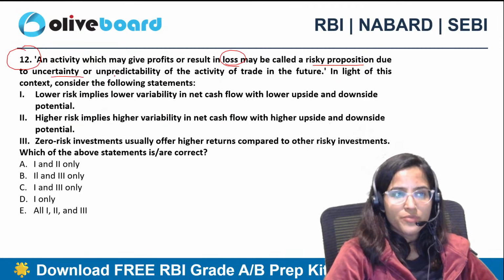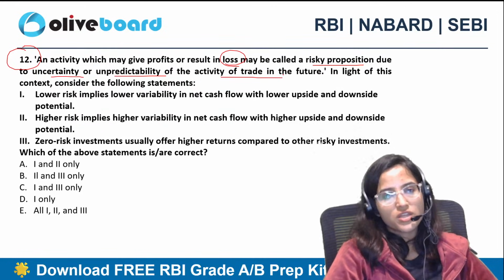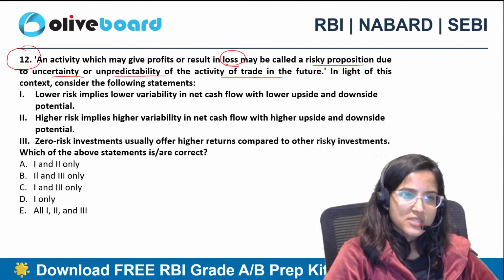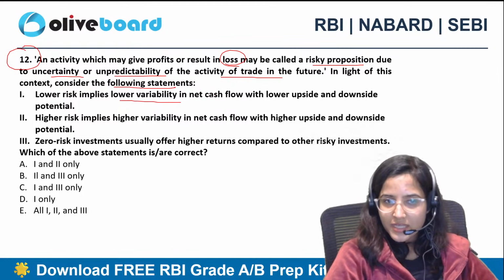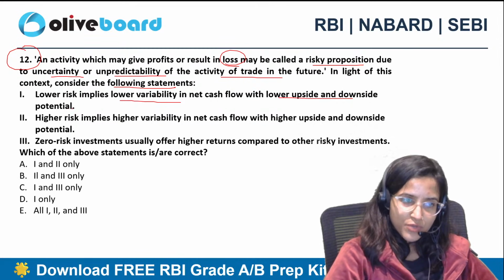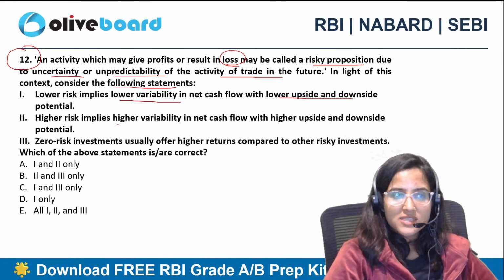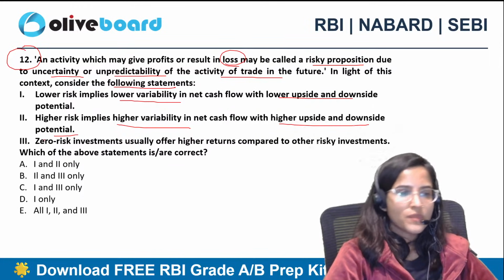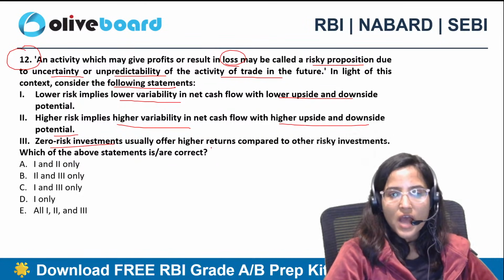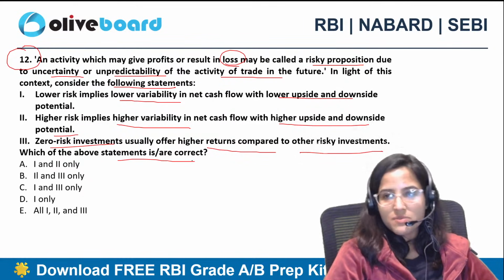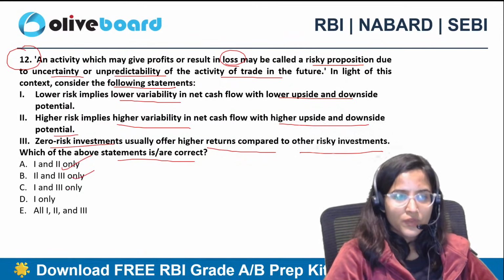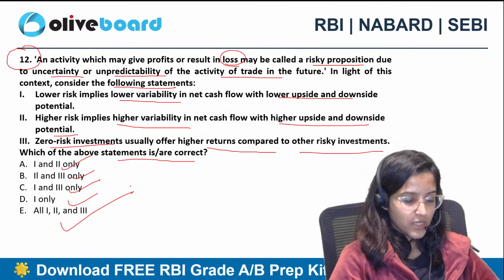12th question. An activity which may give profits or result in loss may be called a risky proposition due to uncertainty or unpredictability of the activity of trade in the future. In light of this context, consider the following statements. Lower risk implies lower variability in net cash flow with lower upside and downside potential. Higher risk implies higher variability in net cash flow with higher upside and downside potential. Zero risk investments usually offer higher returns compared to other risky investments. Which of the above statements are correct? 1 and 2 only, 2 and 3 only, 1 and 3 only, 1 only, or all 1, 2 and 3?